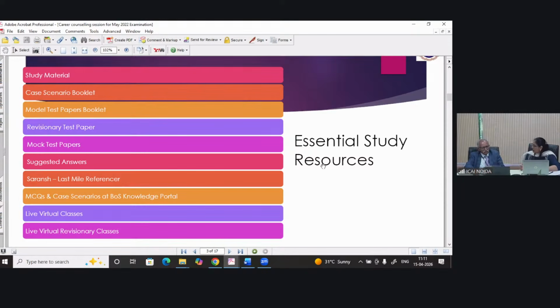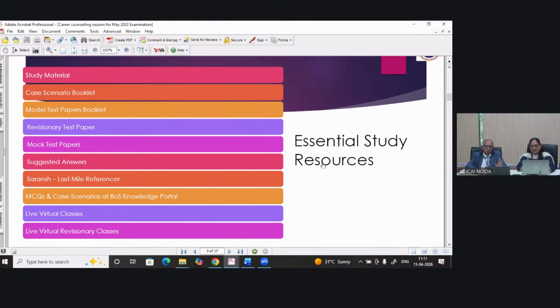Would you like to add something, sir? Yes, definitely. Students, some very important points emerge from this discussion. As Madam said, revision and recalling. Now the question arises: how do we do the revision? How do we recall? So, reading 5 to 7 times is the best strategy for recalling.